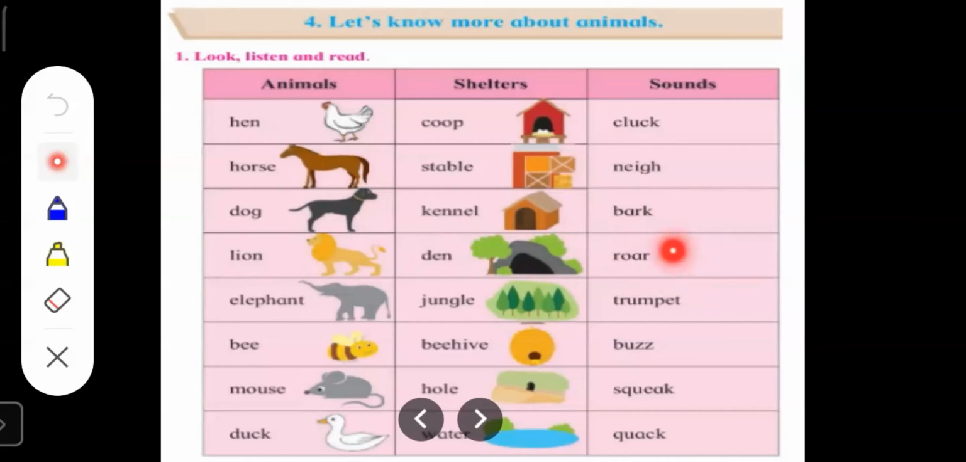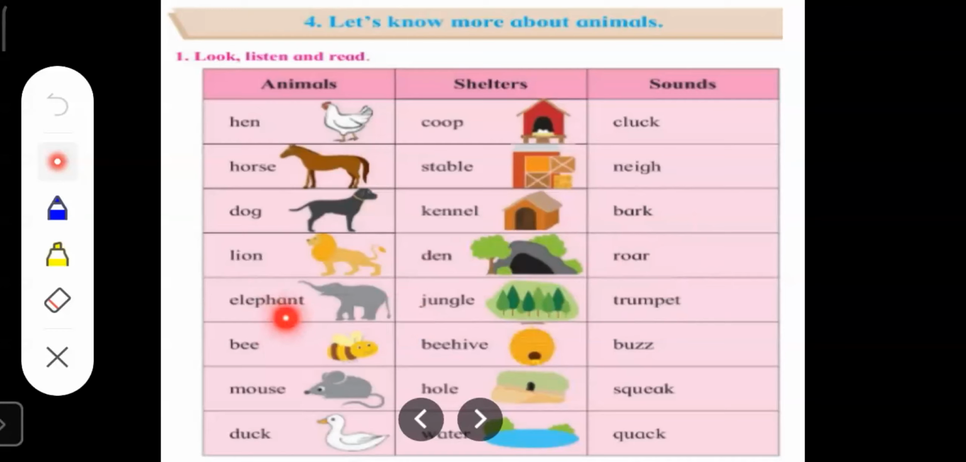This is an elephant. It is also a wild animal and it is the largest animal on land. The shelter of an elephant is jungle. And the sound made by an elephant is called trumpet.